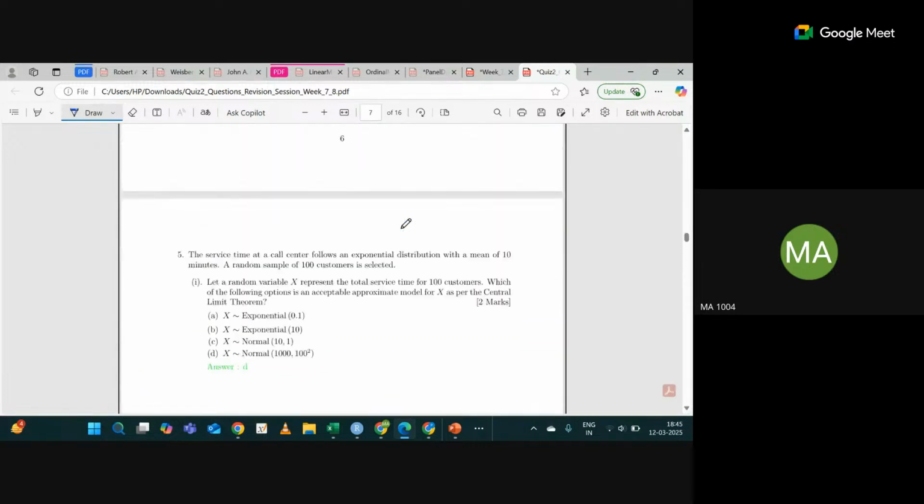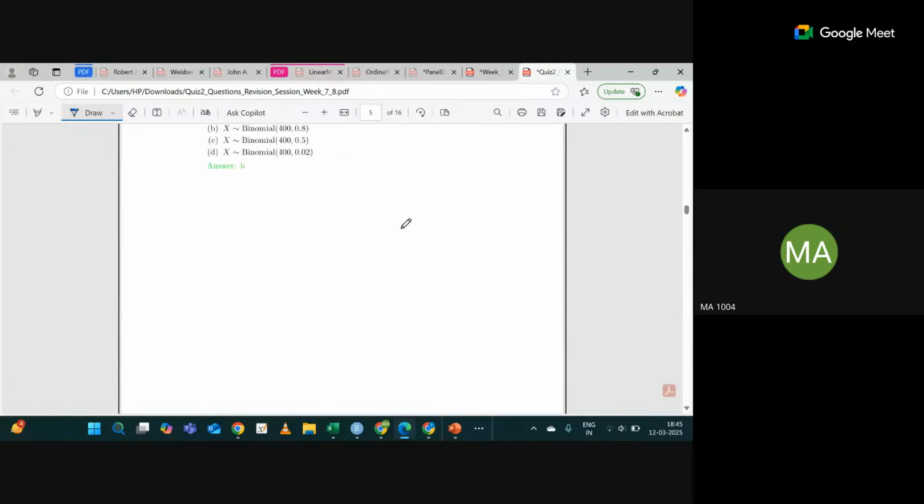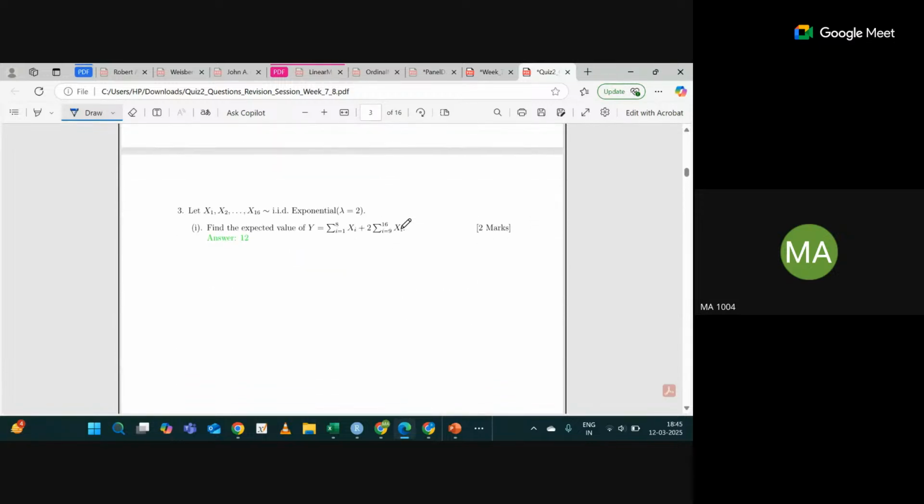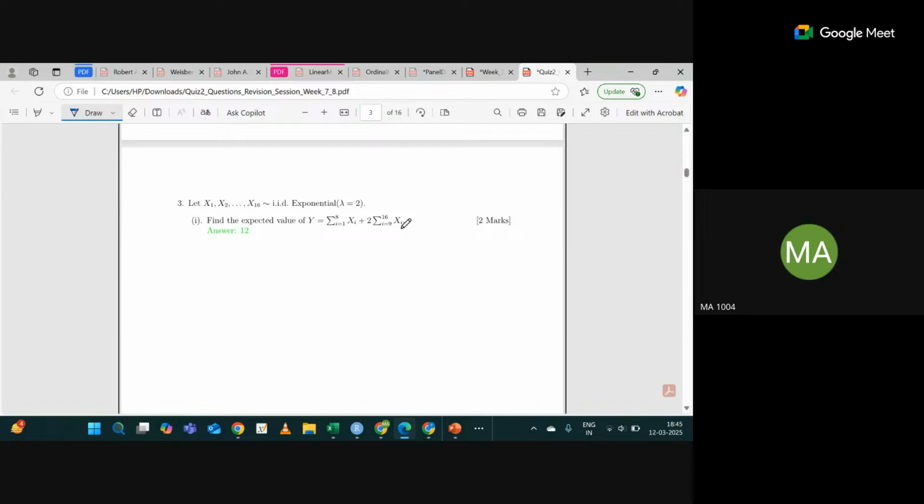You can see how simple it is. This kind of question we have done; this concept we have learned. But tell me, what about this part? If exponential, it is asking the expected value of Y. First of all, it will be summation i equal to 1 to 8 expected value of xi plus 2 times summation i equal to 9 to 16 expected value of xi.